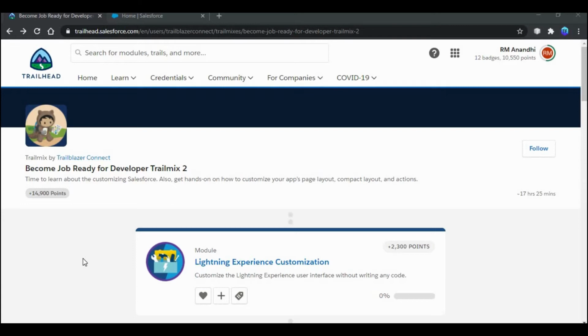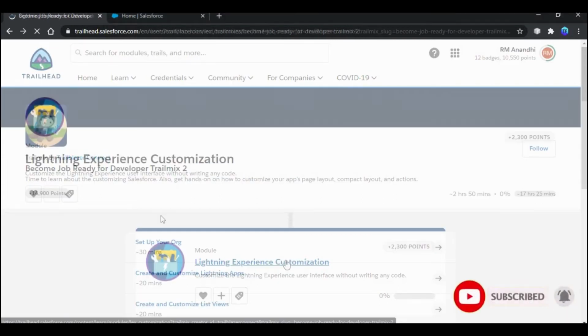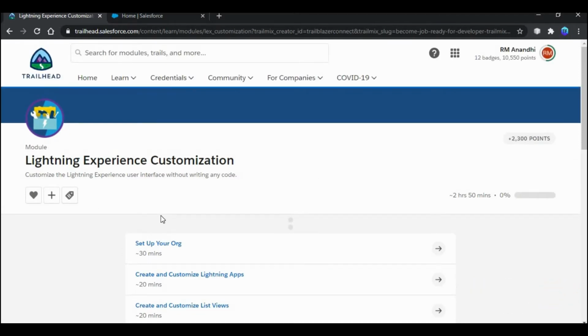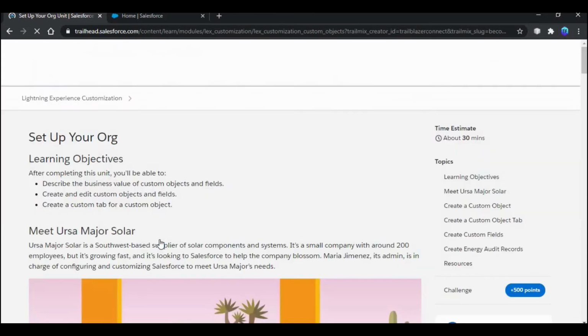We are into the second part of the trial mix, and in this video I'll show you how to solve the challenges for the Lightning experience customization. The first section of this module is set up your org. In this unit you will learn how to create and edit custom objects and fields, and also you will learn how to create a custom tab for a custom object.